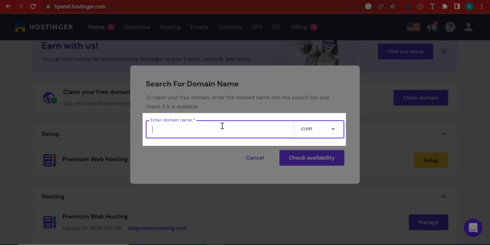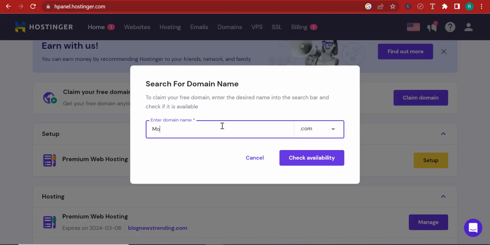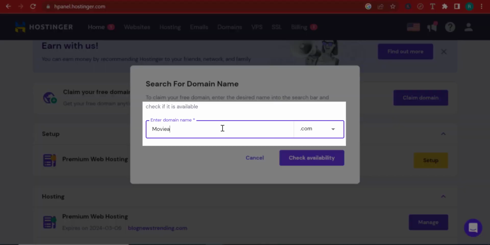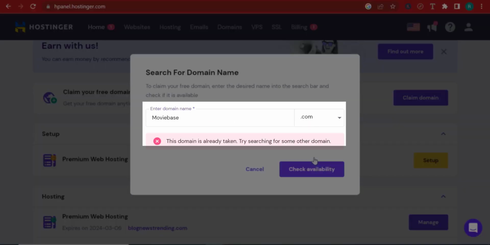So I'm going to enter a name. For this particular website, I'm going to name it movie. Well, if I go back, let me just have a look at the logo, movie base. Hopefully this is not taken, but I think this would be taken. Let's check for availability. They say that actually this is taken. So let me go for movie paradise. I'm pretty sure this is also taken. Right, it's also taken.